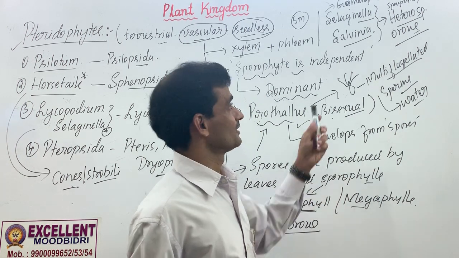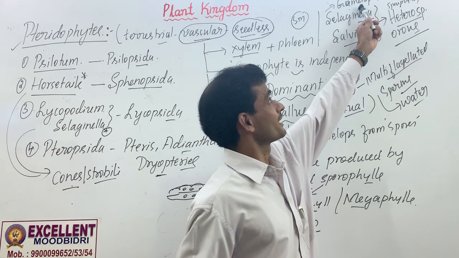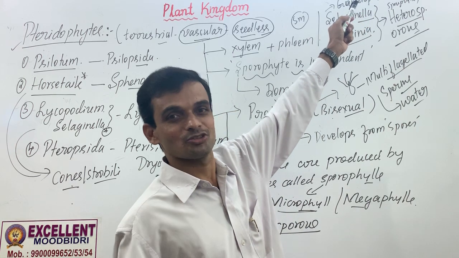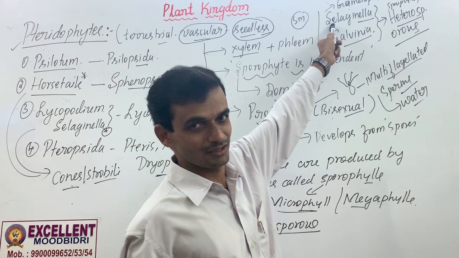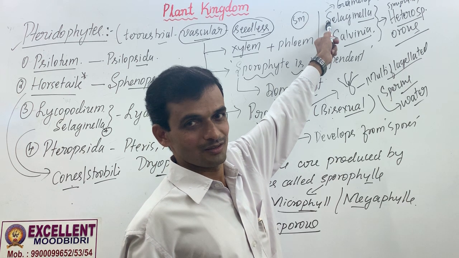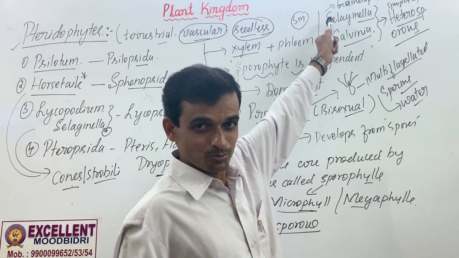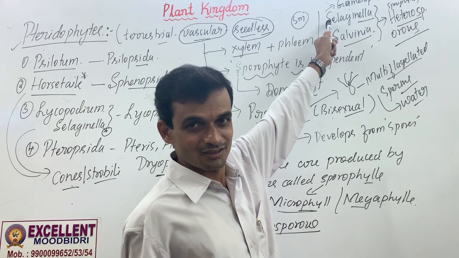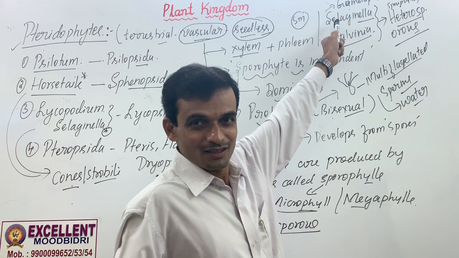Yes. These two are heterosporous. Secondly, gametophyte is retained by the sporophyte. Gametophyte won't be independent. When the spores are formed, the spores are not released into water. Spores are not released into air. Spores are retained in the thallus only.